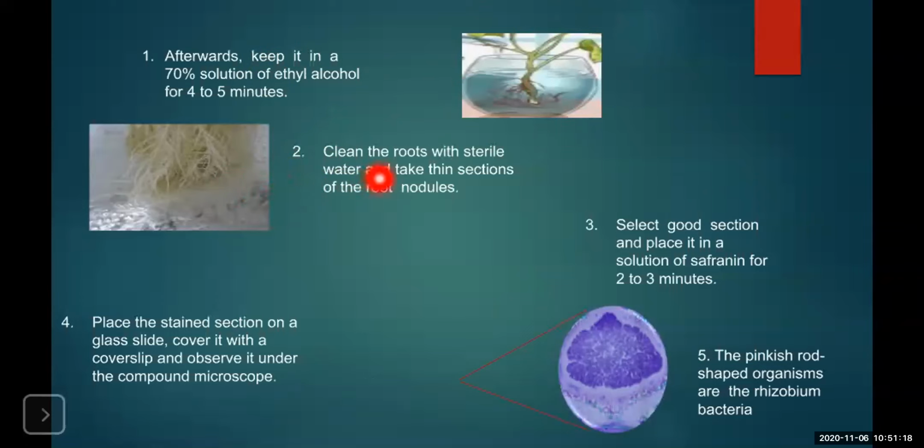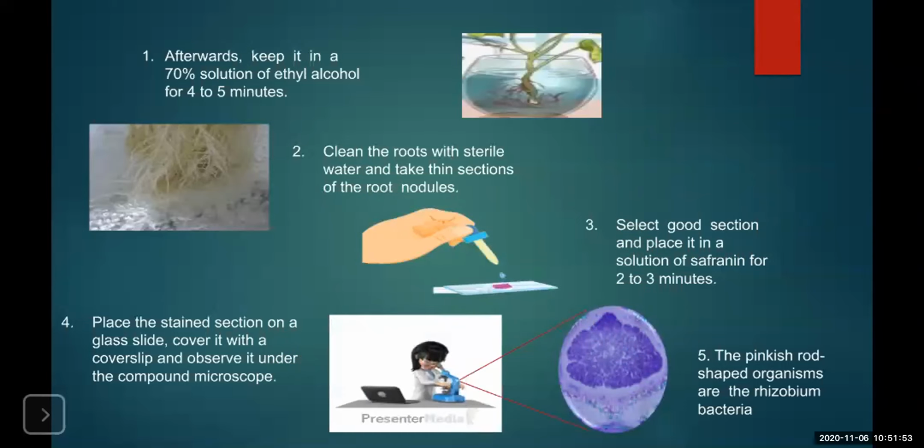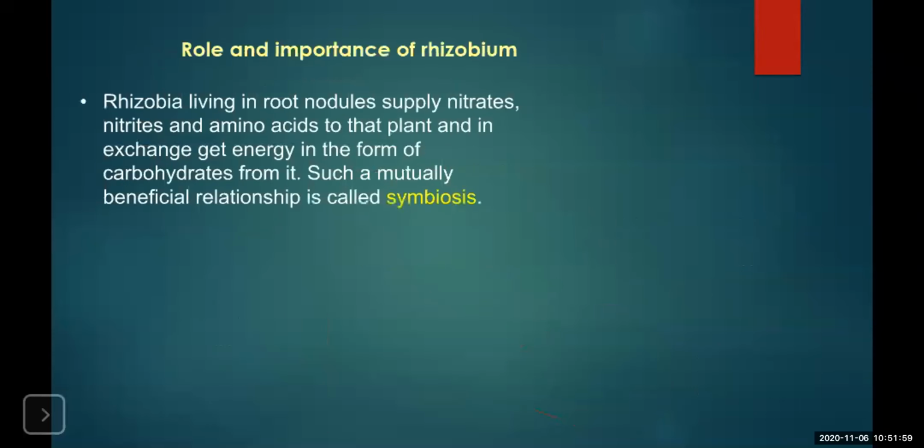Place these thin sections on the slide, stain with safranin for about 2 to 3 minutes and observe under the microscope. When placed under the microscope, this is how it is seen. They are actually pinkish rod-shaped organisms and are called Rhizobium bacteria.